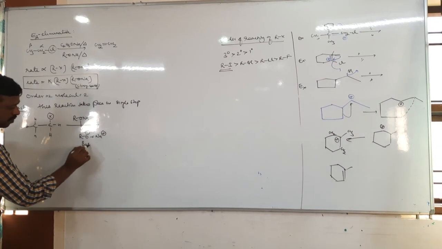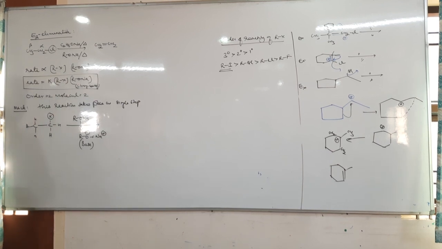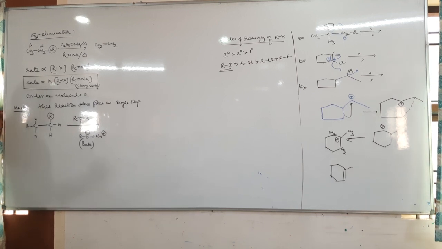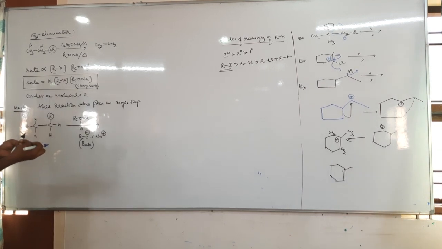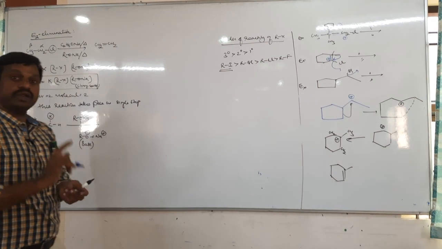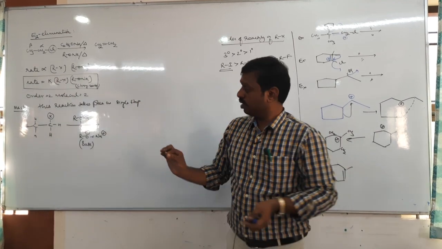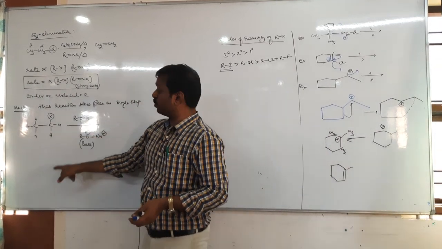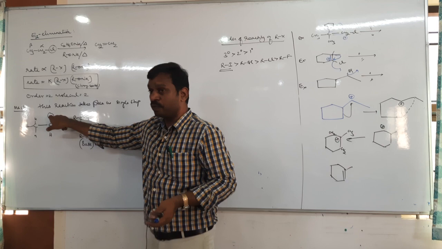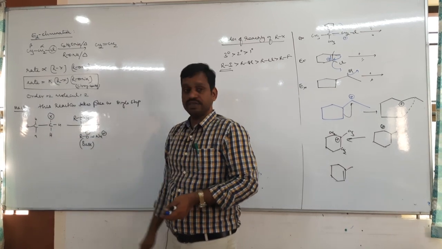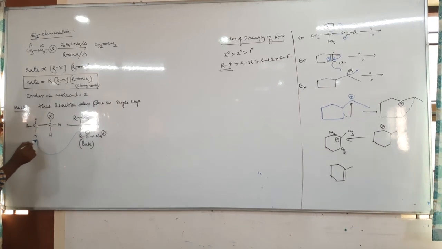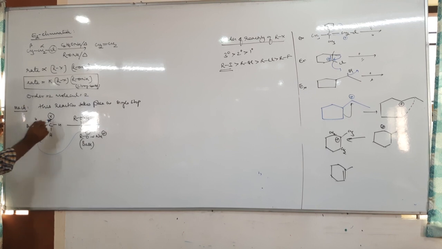Now tell me, in this reaction the base attacks the beta proton. It means the base captures the beta proton. At the same time, the halogen is eliminated. But the condition in E2 elimination is that this base captures the beta proton which is opposite to the leaving group. Important: the hydrogen opposite to the leaving group is the one that is captured. So the base attacks the beta hydrogen which is exactly opposite to the leaving group.